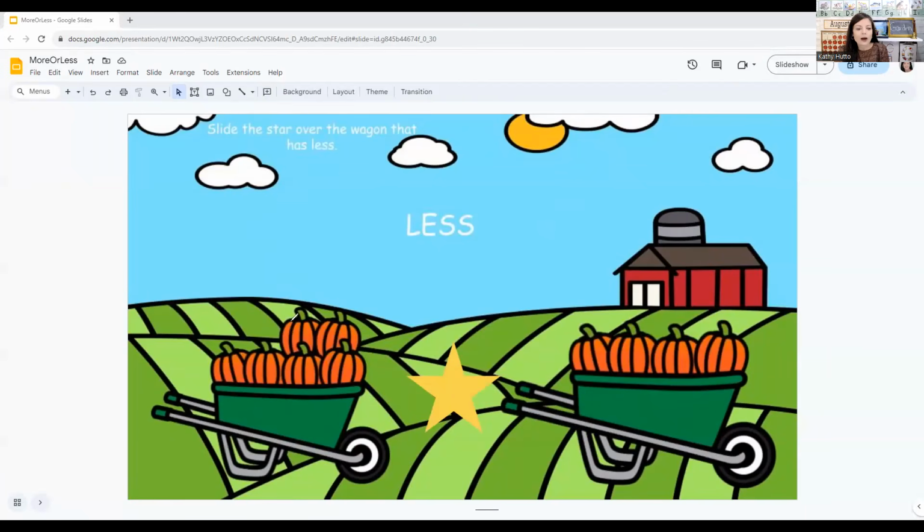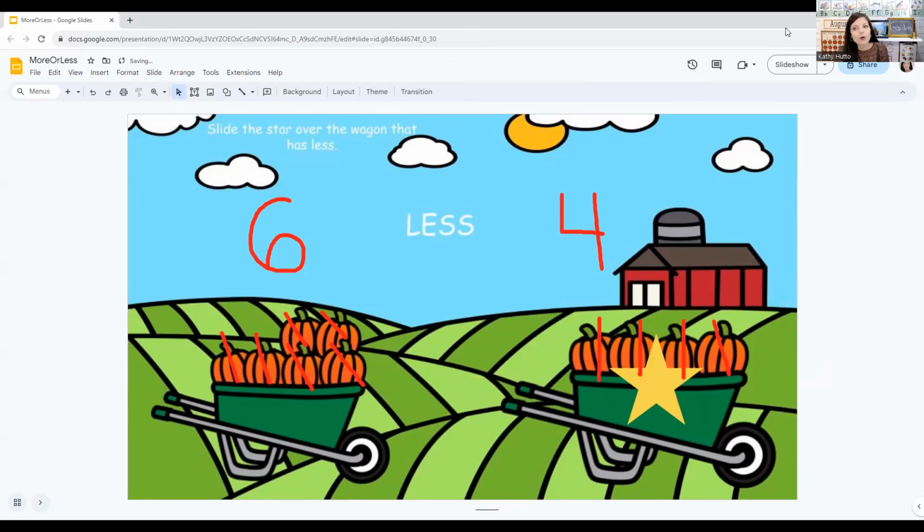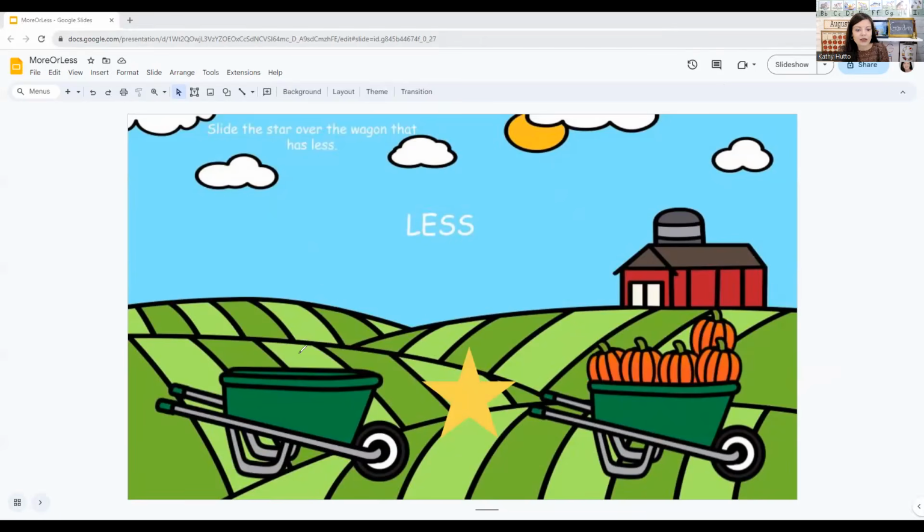Let's count. 1, 2, 3, 4, 5, 6. 6 over here. And 1, 2, 3, 4. 4 over here. Which is less? 4. 4 is less. Not more. 6 is more. But 4 is less. Not as many. Now which is less? I don't see any over here. 0. 1, 2, 3, 4, 5 over here. So which is less, 0 or 5?